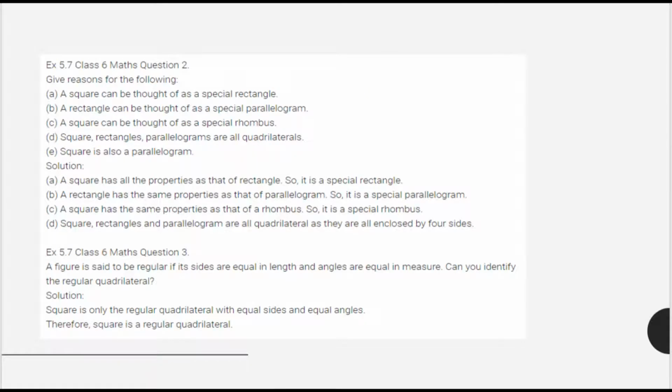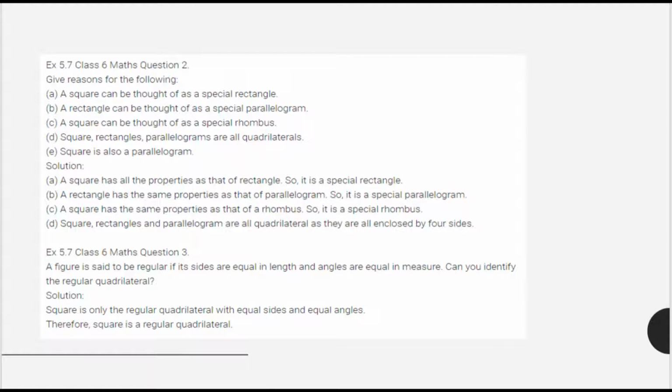Moving to question number 2, give reasons. A square can be thought of as a special rectangle. A square has the same properties as that of a rectangle, so it is a special rectangle. A rectangle can be thought of as a special parallelogram, as a rectangle has the same properties as that of a parallelogram, so it is a special parallelogram.